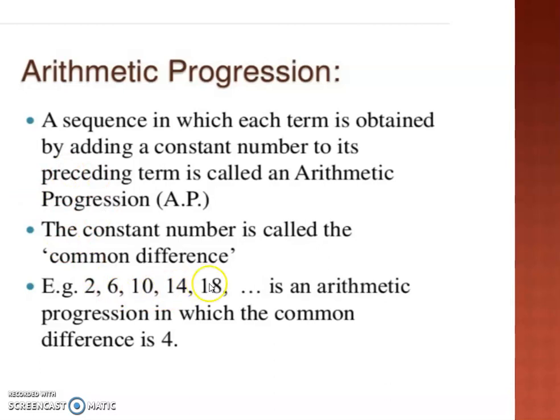Here is an example of an arithmetic progression. If you see here, 4 has been added to the preceding term to get the next term. So 2 is the first term, and if you add 4 to 2, you will get 6. If you add 4 to 6, you will get 10, and 4 plus 10 will give you 14 and so on. This type of sequence that is obtained by keeping on adding a fixed number to the previous number is known as an arithmetic progression.